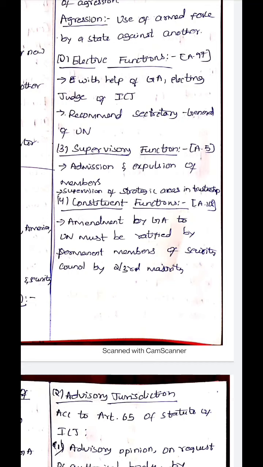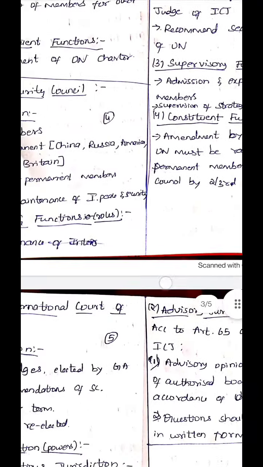So amendment by General Assembly to UN must be ratified by the permanent members of Security Council by two-thirds majority. So if a General Assembly makes any amendment to the UN Charter, then it should be ratified or confirmed by the permanent members of the Security Council by a two-thirds majority. Only then the amendment will be made, or else the amendment will not be made.